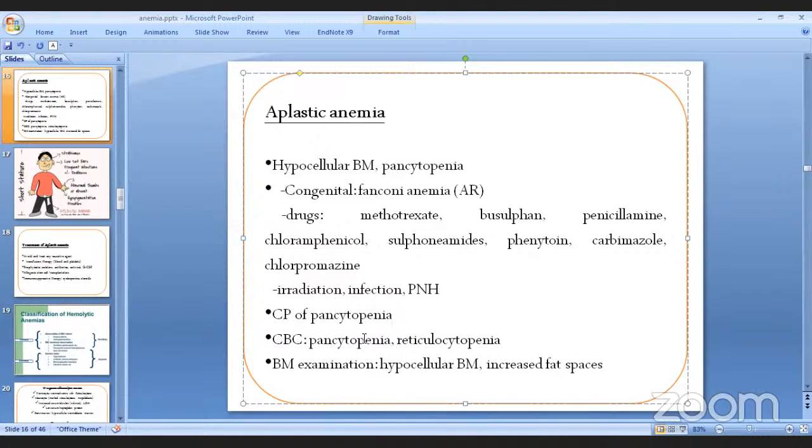Okay. And this is CBC मा पनि you're going to see pancytopenia plus reticulocytopenia because the person is not being able to produce RBCs है त्यही भएर चाहिँ immature RBCs पनि produce गर्न सक्दैन so reticulocytopenia हुन्छ त्यसपछि bone marrow examination मा obviously there's going to be hypocellular bone marrow अनि त्यसपछि चाहिँ increased fat spaces पनि हुन्छ है bone marrow मा